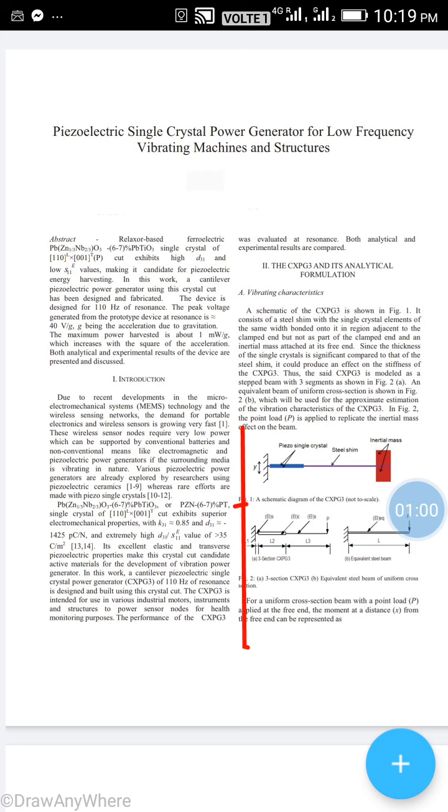You can see the mechanism, a schematic diagram of the CXPG3, not to scale. Piezo single crystal, steel shim, tip mass. This is section CXPG3, equivalent steel beam, L2, L3, L3 EQ.